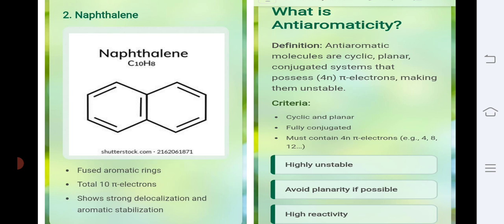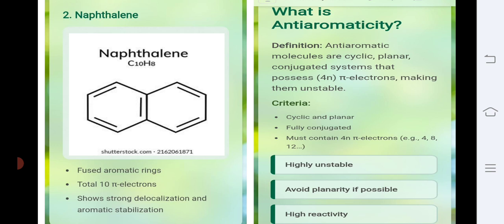The next example is naphthalene. As we see, there are 5 pi bonds, and it fulfills all four conditions. The structure is again cyclic, planar, and every carbon is sp2 hybridized. There are 5 pi bonds, meaning 10 pi electrons, and if we put n is equal to 2 in the 4n plus 2 pi electron rule, we are getting the exact number, that is 10 pi electrons. That's why naphthalene is also aromatic in nature.